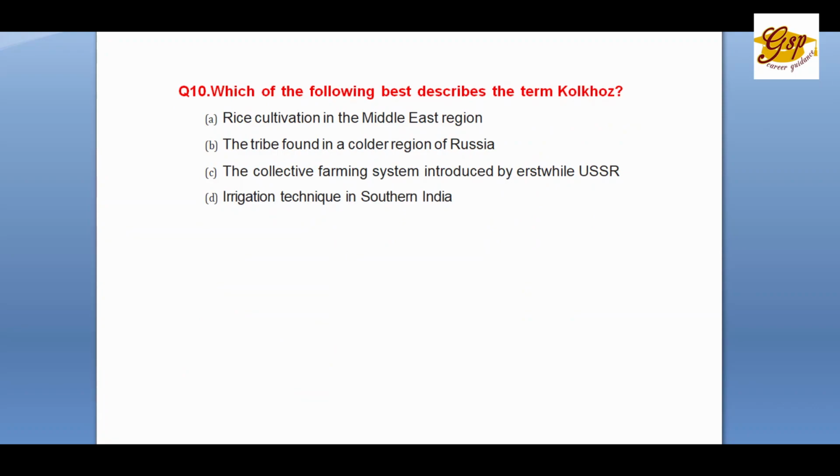Question number 10. Which of the following best describes the term kolkhoz? A. Rice cultivation in Middle East region. B. The tribe found in cold region in Russia. C. The collective farming system introduced by USSR. D. Irrigation technique in South India. It's very, very simple. It's a famous form of collective farming in Russia called kolkhoz. So C is the right answer.